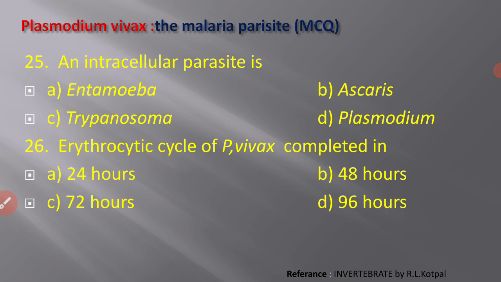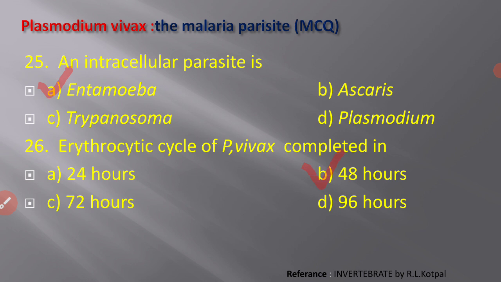Next one, an intracellular parasite. Which one of the following is the intracellular parasite? A, Entamoeba, B, Ascaris, C, Trypanosoma, and D, Plasmodium. Plasmodium is the intracellular parasite.